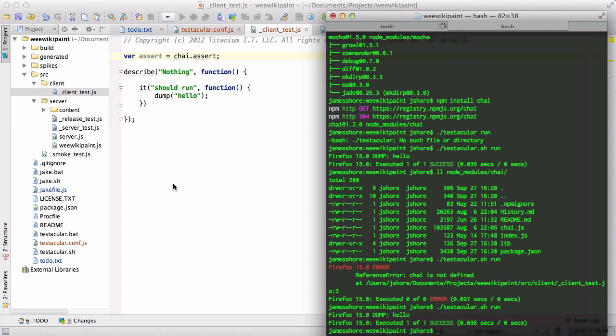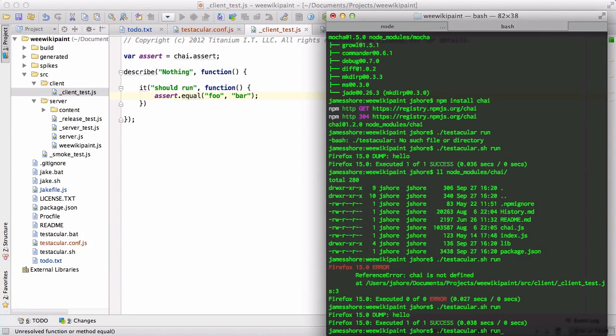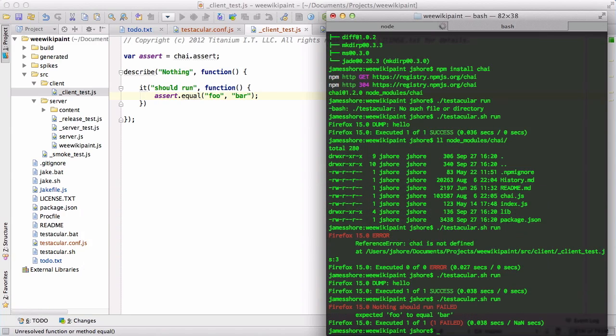There. Okay. So now we should be able to say assert foo is equal to bar, and this is the actual value, the expected value, and then an optional message. And let's just leave that message out for now. So we're going to say that these are equal, and let's try running that. Expected foo to equal bar. Perfect.